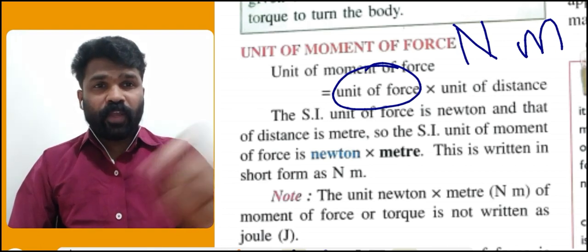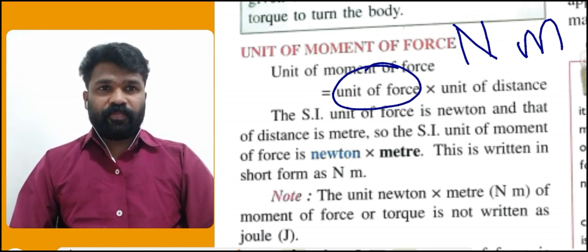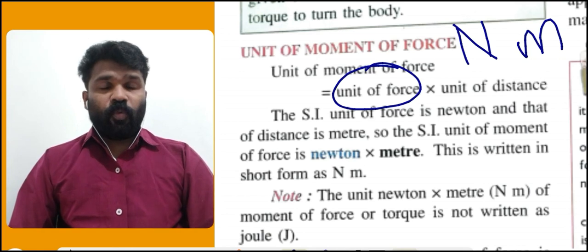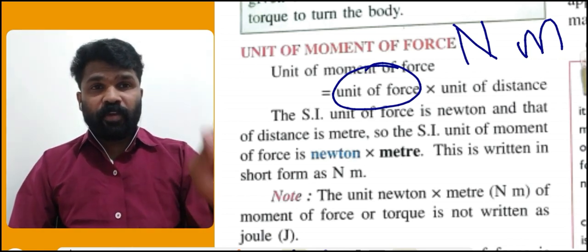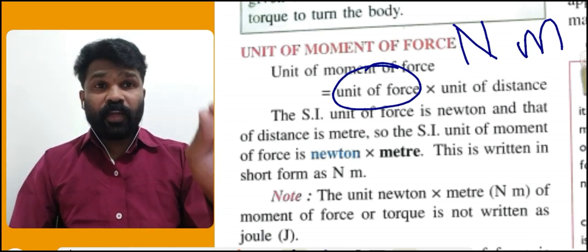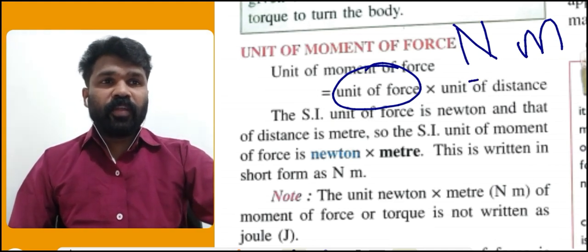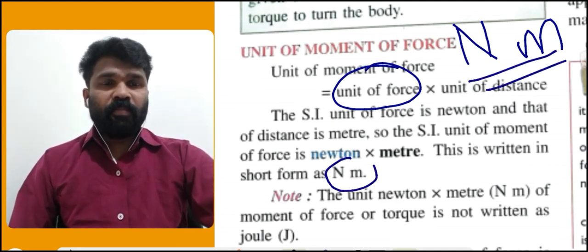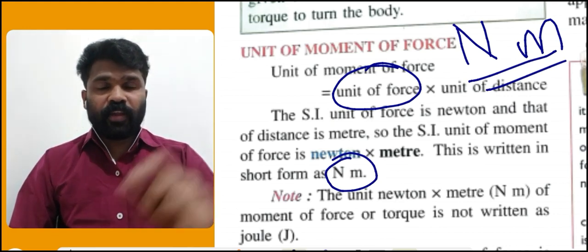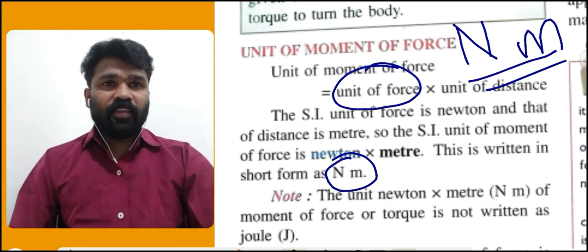So finally what we get is Newton meter. The SI unit of moment of force is Newton into meter, written as Newton meter. In short form we write the SI unit of moment of force as Nm.